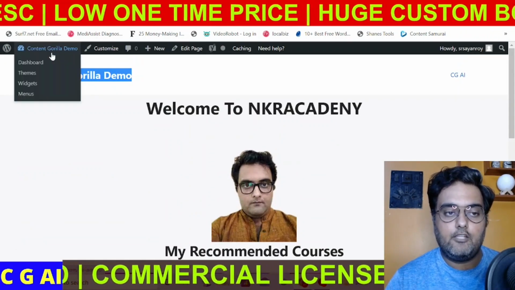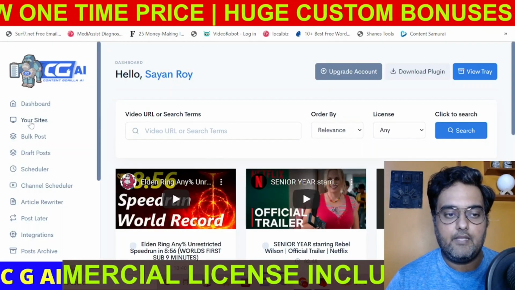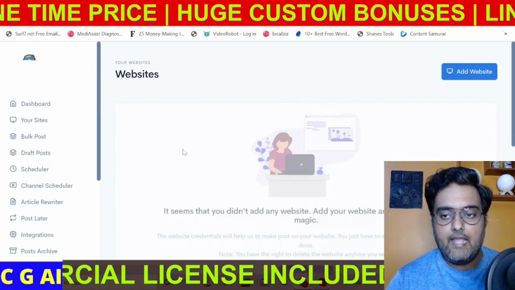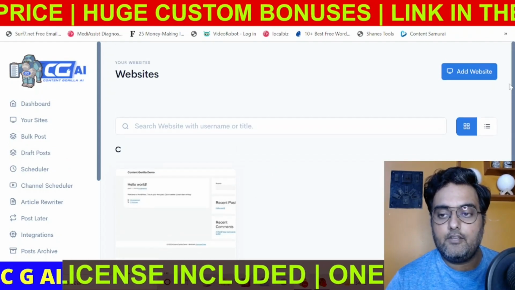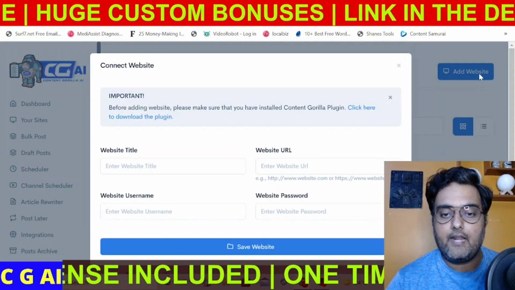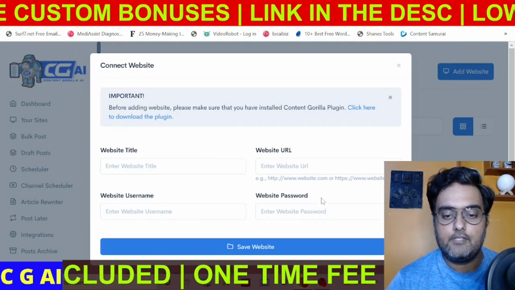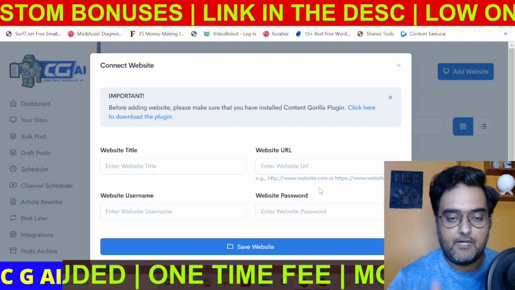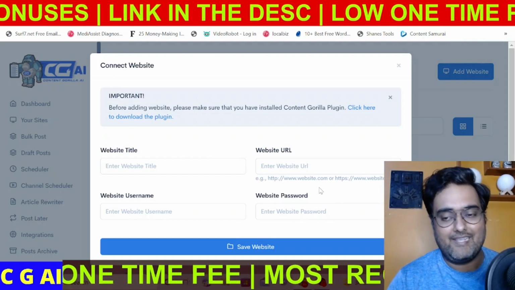You just need to install the plugin over here, and then you need to go back to your ContentGorilla. And from here, you can go over to your sites. And in here, you can see I have added my site over here. So in order to add your website, you just click on Add Website. And in here, you need to give the website title, the URL, the username, and password. And that's it. But remember, you need to download and install the plugin first before doing this.